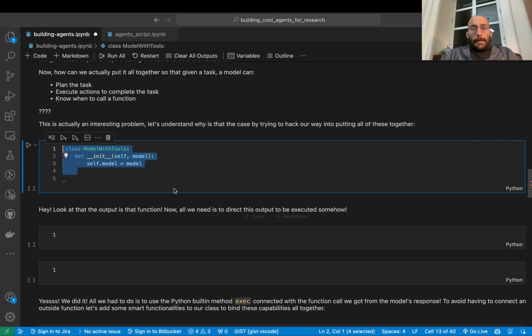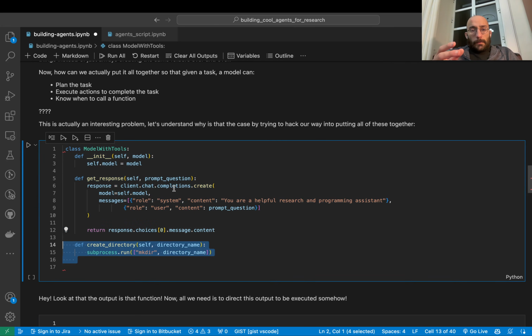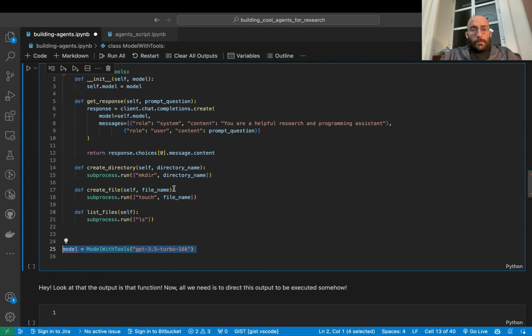So now what I'm doing here is I just changed the functions to make these functions useful, right? So the function now creates an actual directory, and this function actually creates a file that's given by the user, and this function just lists the files inside the current folder.